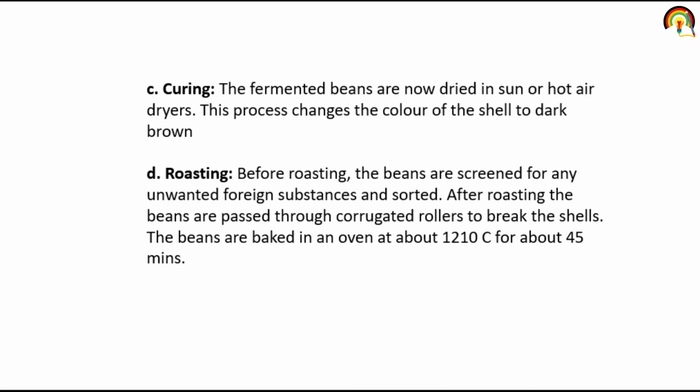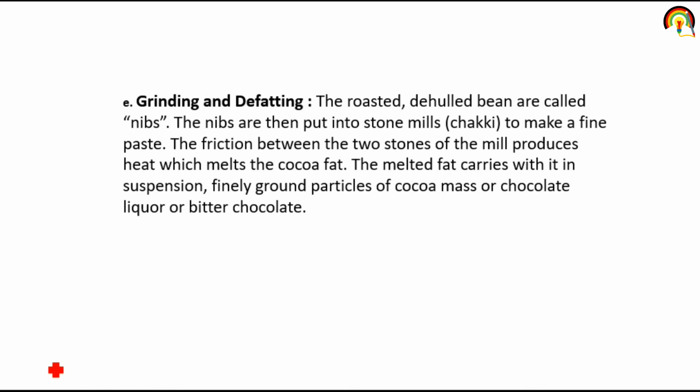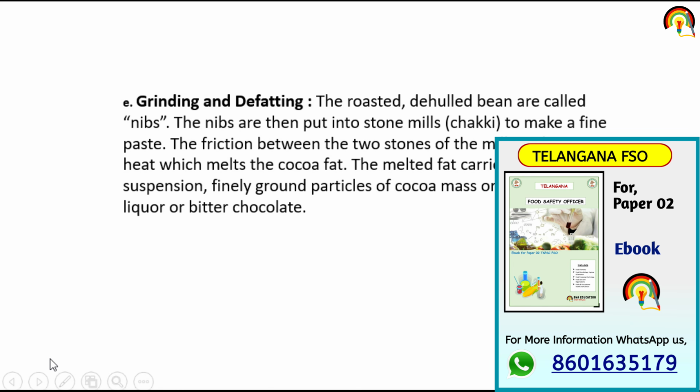After roasting, beans are passed through corrugated rollers to break the cell. And these beans are baked in an oven at about 121 degrees Celsius for about 45 minutes. And the last step is grinding and defatting. Roasted dehulled beans are called nibs, and the nibs are then put into a stone mill, that is the chakki, to make a fine paste.